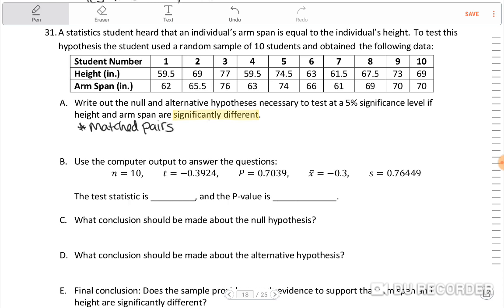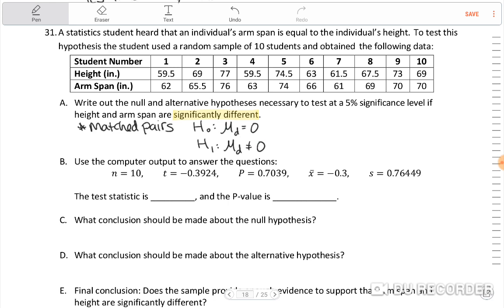Okay. And so we would set up our null hypothesis as mu sub d is equal to 0. And here we want to know if the difference is not equal to 0. So that's what we're looking at, because we're seeing if they are significantly different.